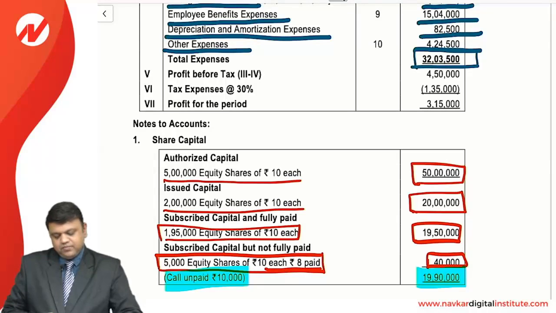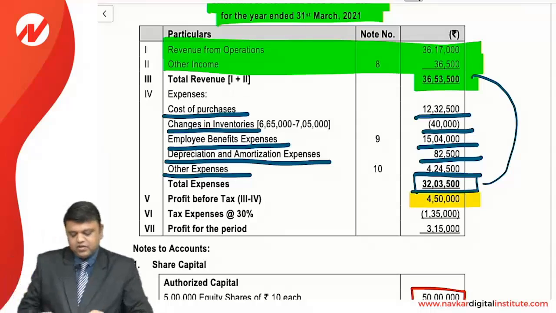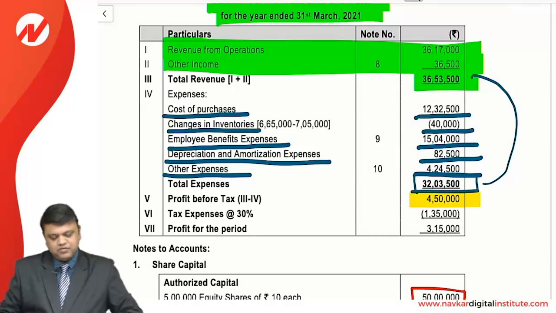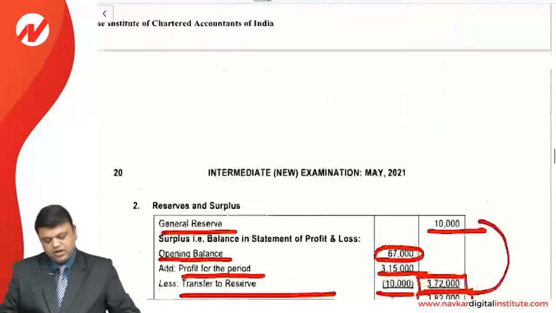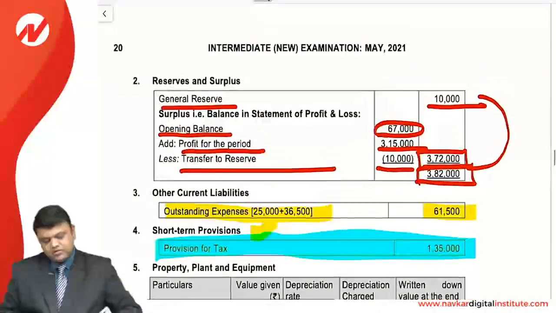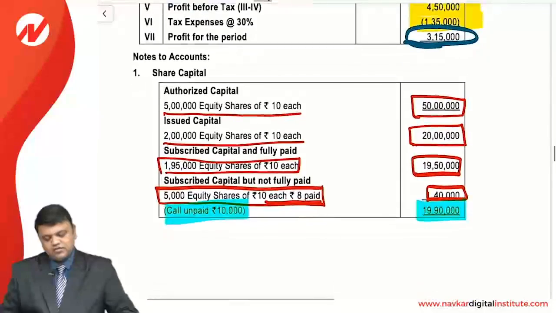If we deduct the same from the total revenue, we will have a balancing figure, and that is called the profit before tax. And the 30% tax provision given in the question gives 1,35,000. So profit for the period is 3,15,000, which we have already added into the reserve and surplus. This is so that we can get the final value of the reserve and surplus.